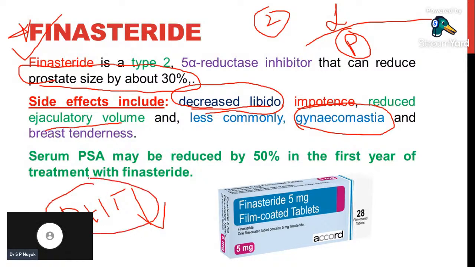Through that, the patient will have feminizing characters like decreased libido, impotence, reduced ejaculatory volume, secondary sexual characters will be decreased, and the patient also will have gynecomastia when finasteride is commonly used in males.